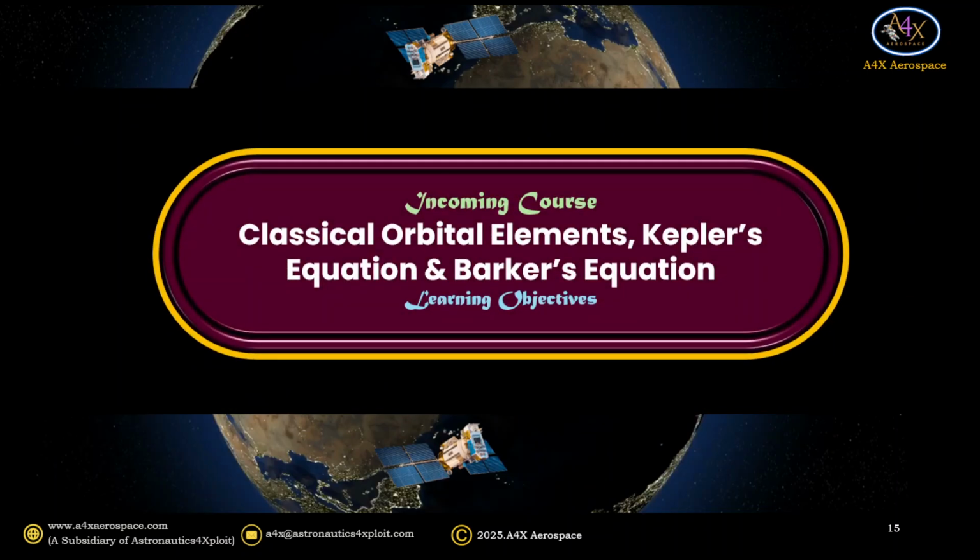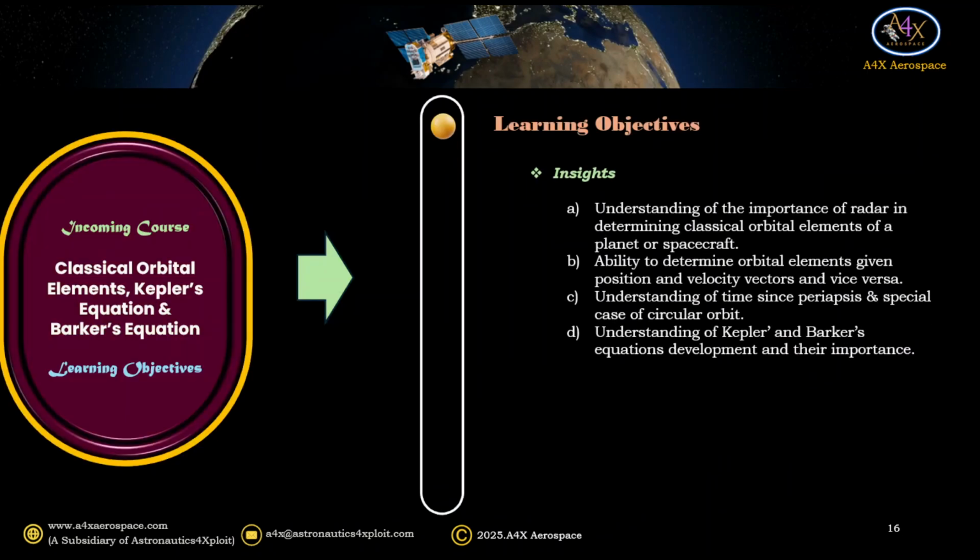The learning objectives of the incoming course, Classical Orbital Elements, Kepler's equation and Baker's equation, are as follows. Understanding of the importance of radar in determining classical orbital elements of a planet or spacecraft. Ability to determine orbital elements, given position and velocity vectors, and vice versa. Understanding of time since periapsis and special case of circular orbit. And understanding of Kepler's and Baker's equations development and their importance.